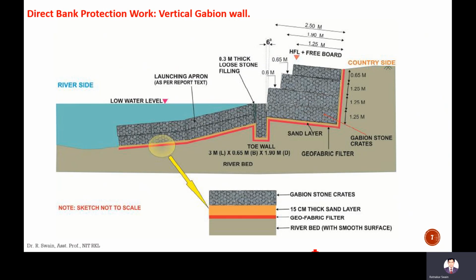And these are the layers: river bed with smooth surface, geofabric filters may be provided, a thick sand layer is provided, then the stones are provided. All these measures are done just to protect the river bank from erosion.